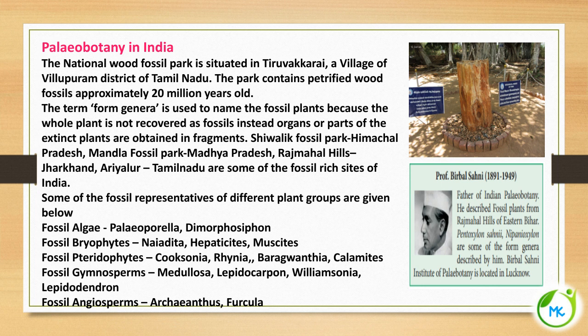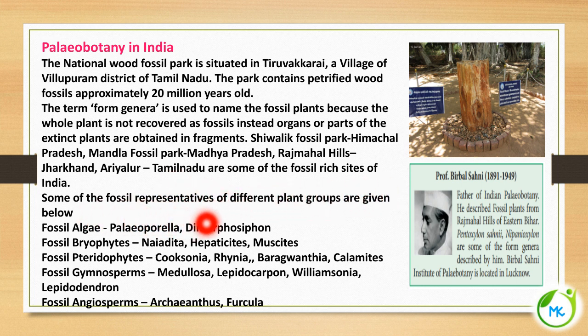The term form genera is used to name the fossil plants because the whole plant is not recovered as a fossil. Instead, the organs or parts of the extinct plants are obtained in fragments. The entire plant is not obtained as a fossil, only the fragments. The Shivalik Fossil Park, Himachal Pradesh, Mandla Fossil Park, Madhya Pradesh, Rajmahal Hills, Jharkhand, and Ariyalur, Tamil Nadu are some of the fossil rich sites of India.